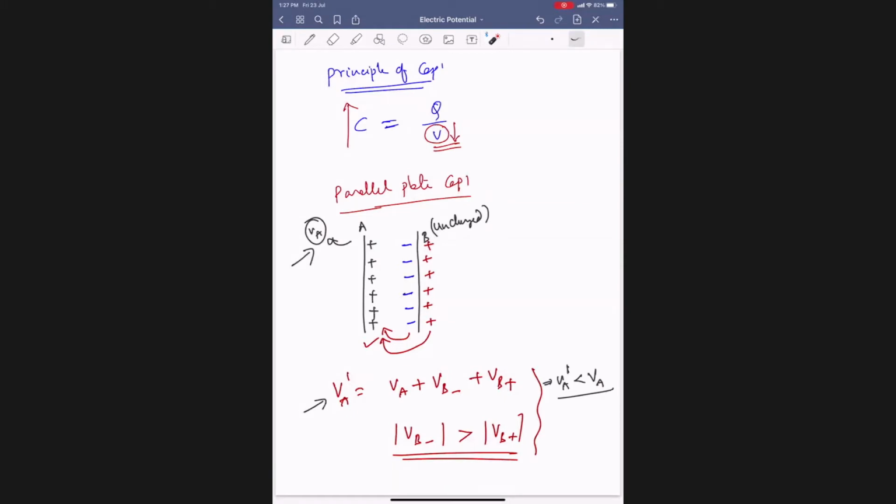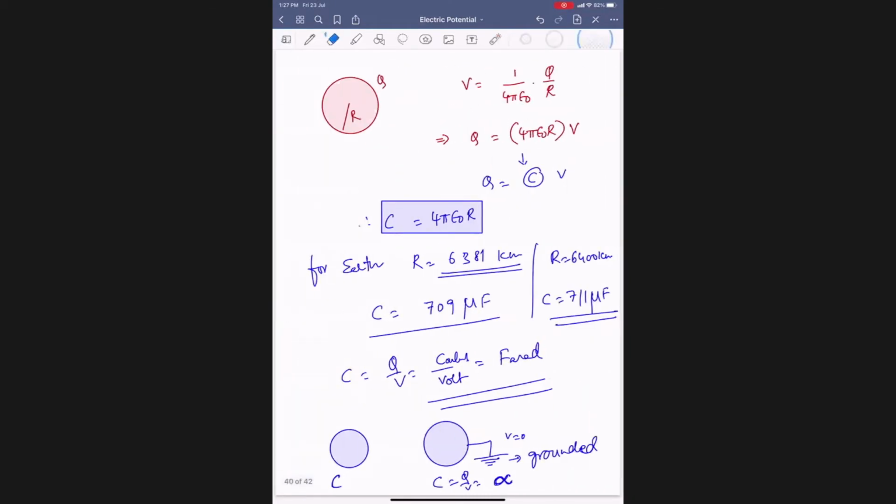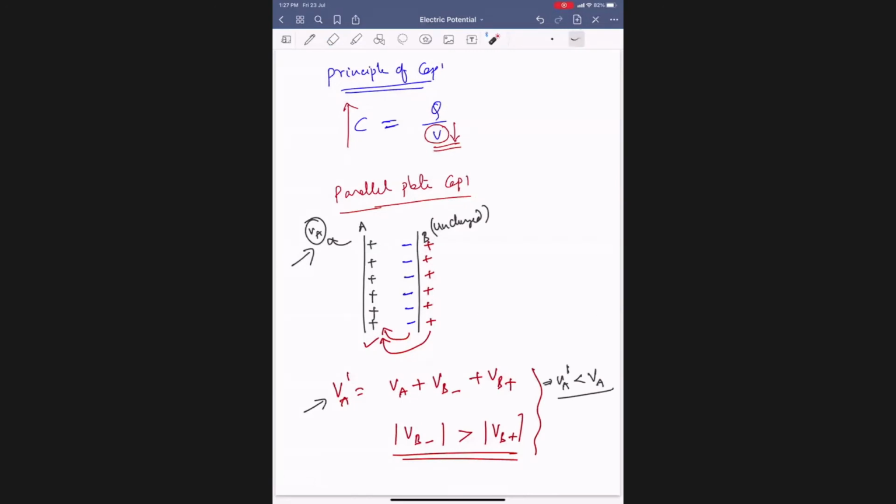Got it? Sir, can you once explain how VA dash is less than VA? Here, see, these negative charges are very close to A, positive charges are far from A. Then my influence of these is stronger than those, right? Yes, sir. That's it. So without altering the charge on the conductor, by lowering its potential, capacity can be increased. This is called the principle of capacitor. Got it?